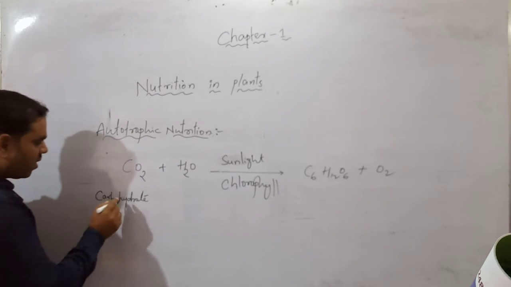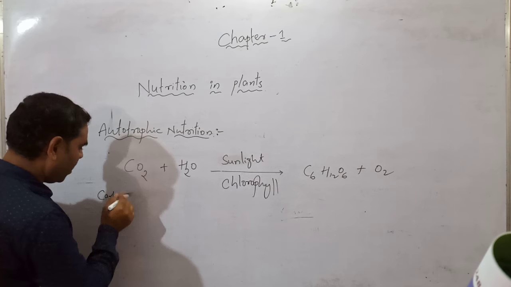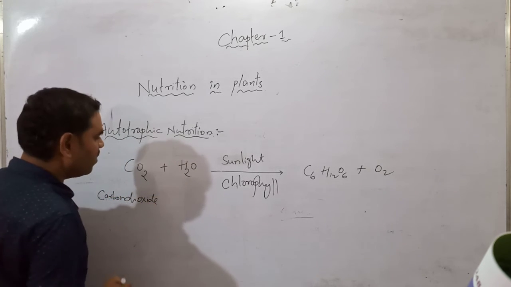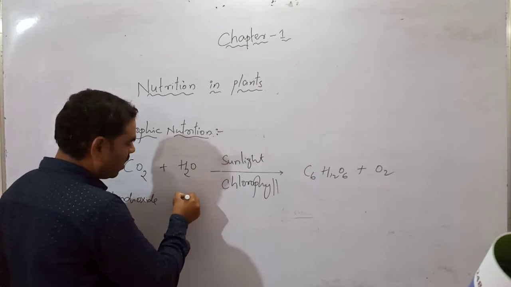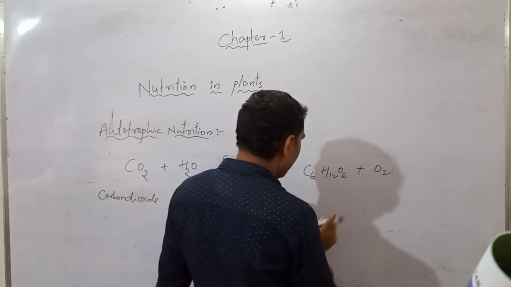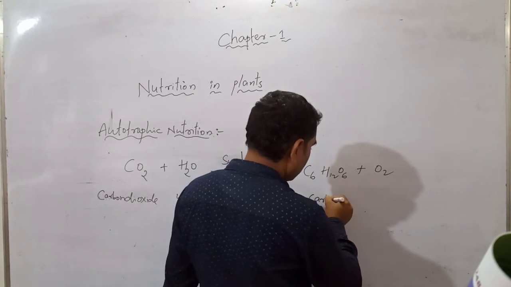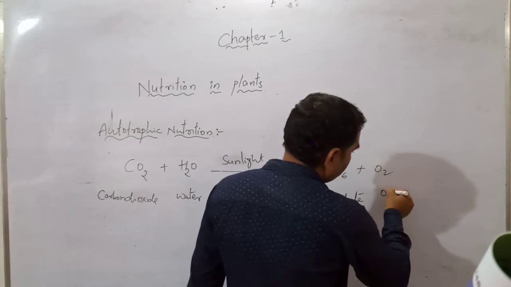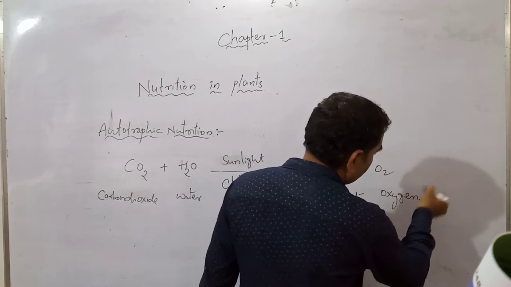This is carbon dioxide. This is water. And this is carbohydrate. And this is oxygen.